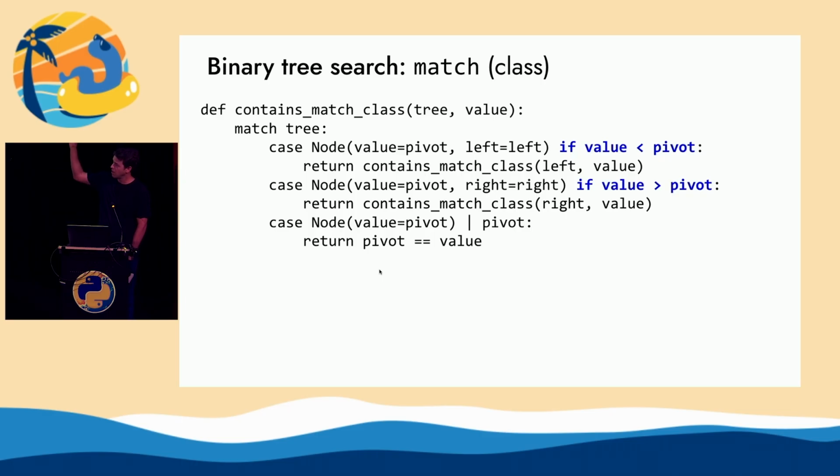Like, does it match this thing? Okay, pull these out, then do the guard statement. If the guard statement matches, then run the code underneath. It's just very straightforward. And I just wanted to reiterate here that this pivot value, you can pull it out multiple ways. Because of this OR pattern, that pipe, it's going to try this one, and if that doesn't work, then it's going to try the next one. And if there's another pipe, it'll try another one. So you can have like 5 different ways you want to try to destructure something, with all of them running the same code at the end, which is really convenient if you're dealing with code like this.